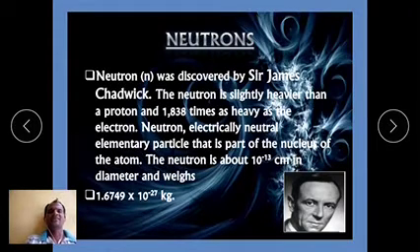And next one is characteristics of the neutrons. Okay, the neutron was discovered by Chadwick by bombarding alpha particles on a thin layer of beryllium. The reason for the late discovery of the neutron is its neutral nature.